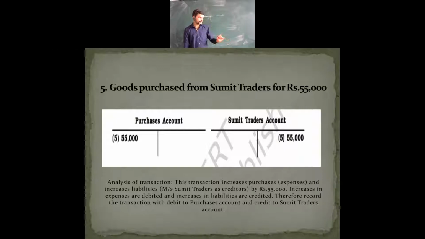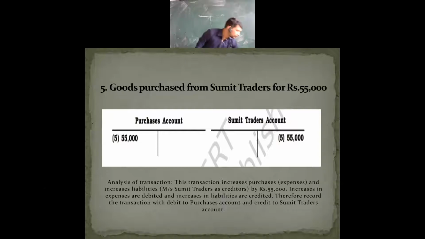In the analysis, the transaction increases purchases. Increase in purchases means expenses. And it increases liabilities. So obviously we see an increase in expenses and an increase in liabilities here. Why? Because we have purchased on credit here. No cash transaction is shown. So what happens here? See, increase in expenses is debited.